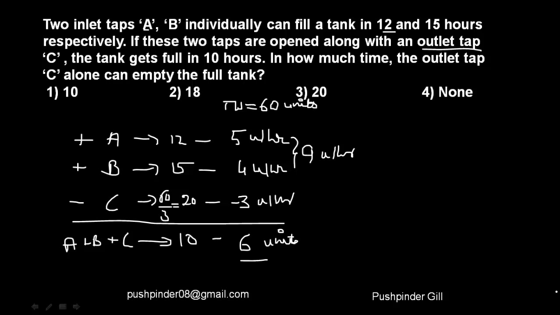Fine. So I hope it is understandable, right? Let me just take a quick recap. A can finish in 12 hours, B can finish in 15 hours, and all of them can fill it in 10 hours. So total work is equal to 60 units. A finishes 5 units every hour, B finishes 4 units every hour, and all of them finish 6 units every hour. So if we add A and B's units, it comes out to 9, but the total is 6. That means C must be emptying 3 units every hour. Now C is emptying 3 units every hour. To empty 60 units, it is going to take 20 hours.